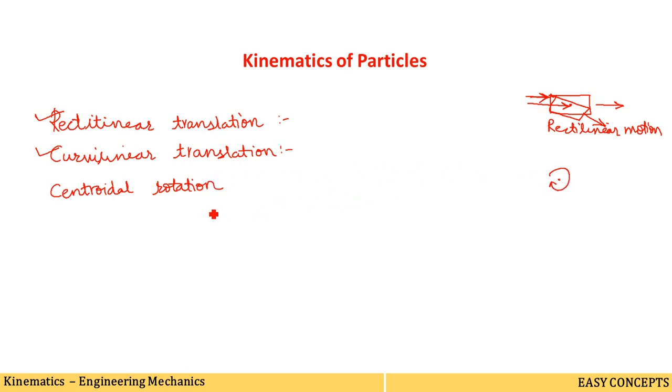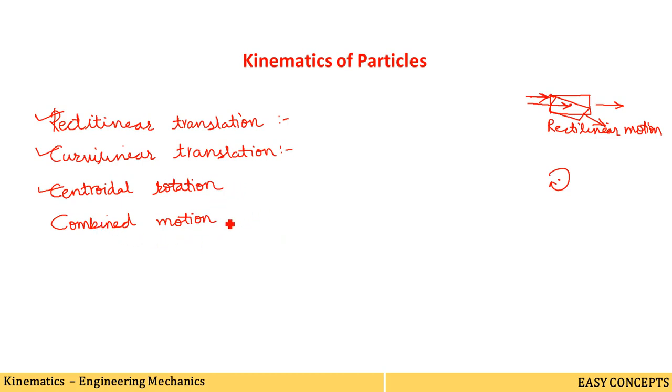The fourth and last type of motion we have to study in kinematics of particles is the combined motion. What is happening in combined motion? The body is rotating as well as translating, meaning there is a translation as well as a rotation. When this combination is there, it is called combined motion.